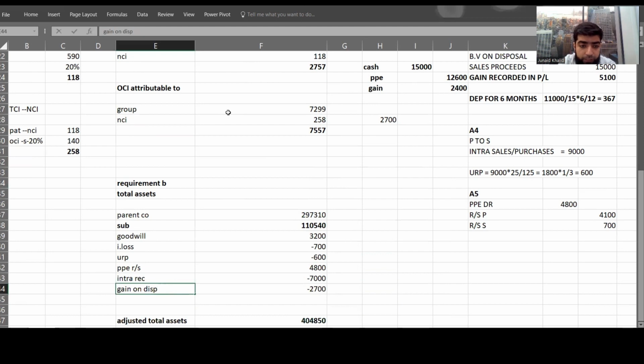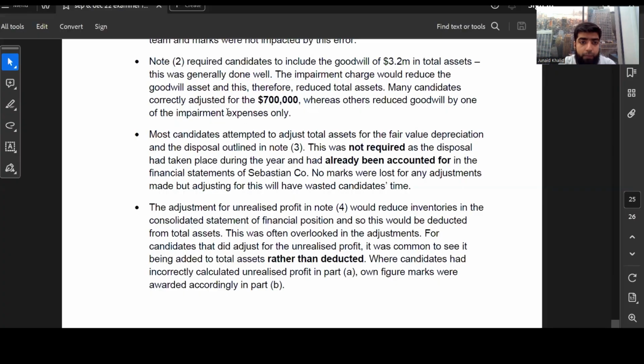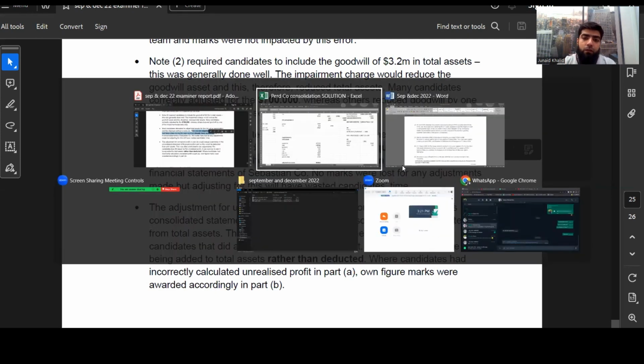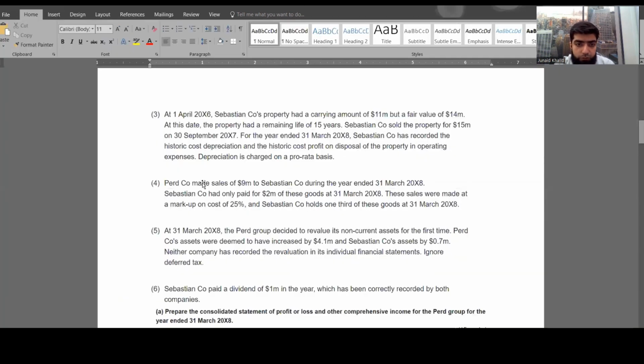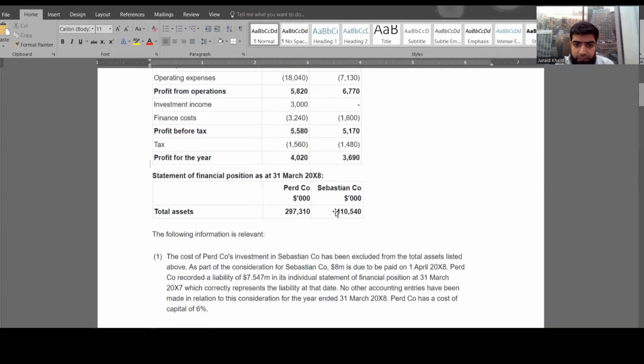I might be wrong in this point, but let's read out what the examiner has suggested. The examiner suggested that most candidates attempted to adjust the total assets with the fair value depreciation and the disposal. This was not required. This is the examiner suggestion. This was not required as a disposal had taken place during the year and already been accounted for. But my point, why I am raising this point, is that no doubt the assets of a subsidiary company that are given in the question, let's see, this is 110,540.